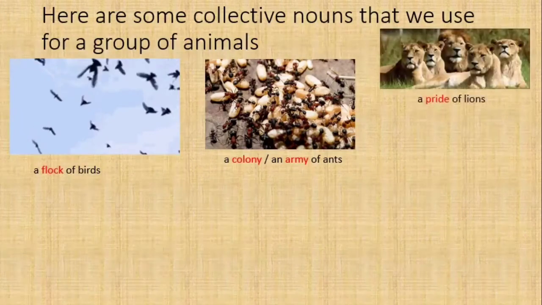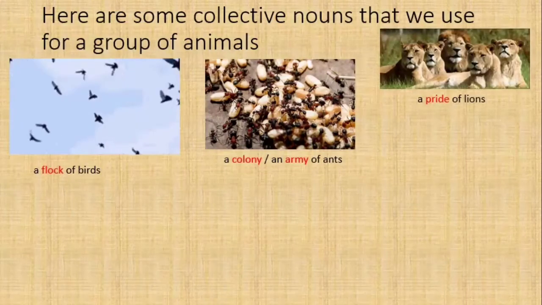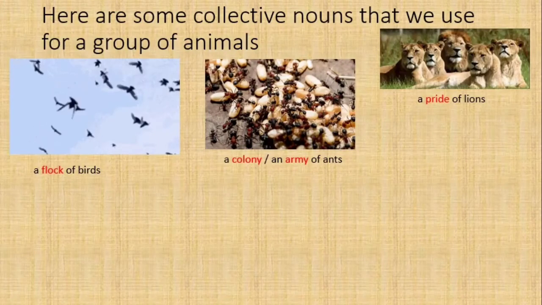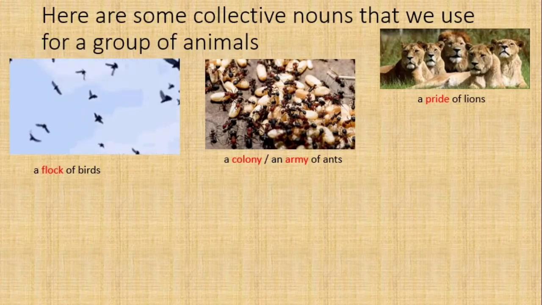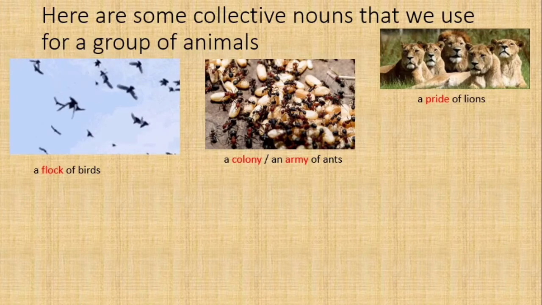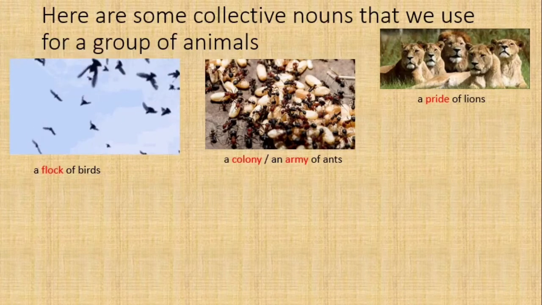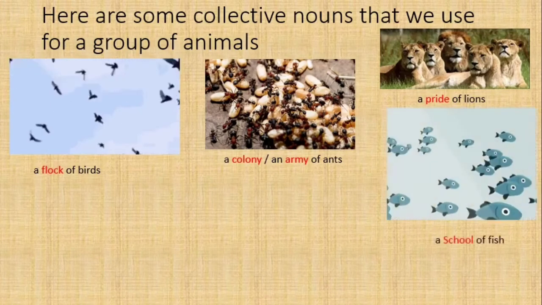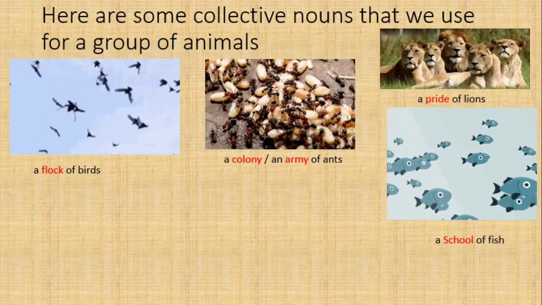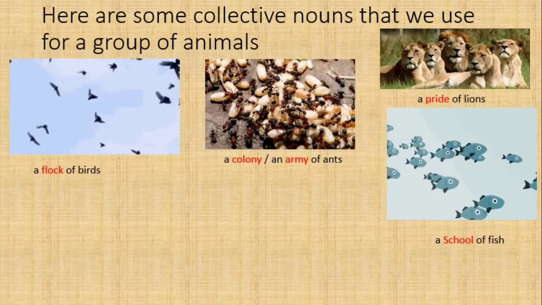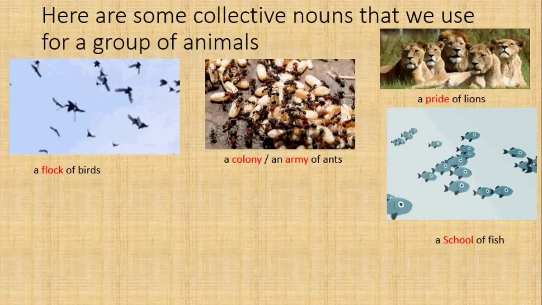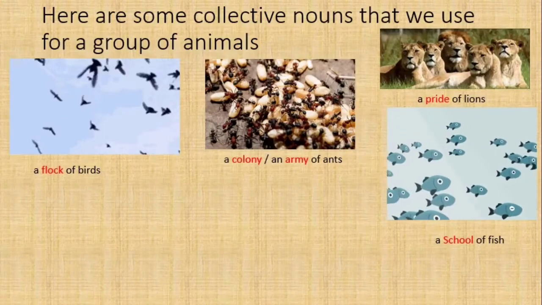A pride of lions. When we see many lions in the jungle or in the forest, we call it a pride of lions. A school of fish. When we see many fish in the sea or in the river, we call it a school of fish.